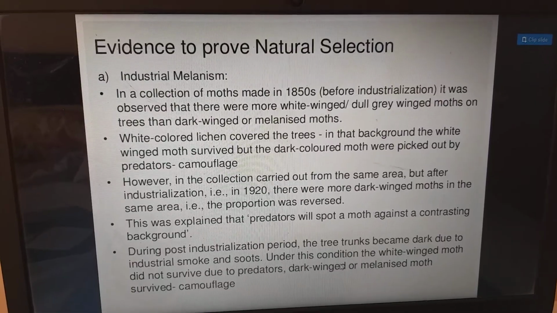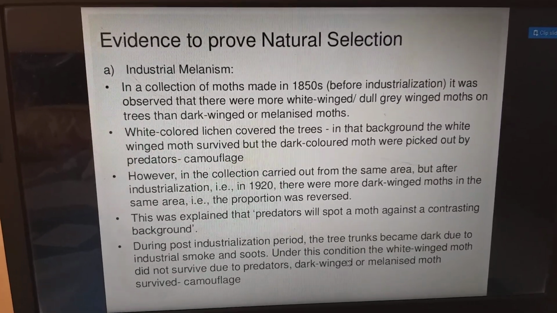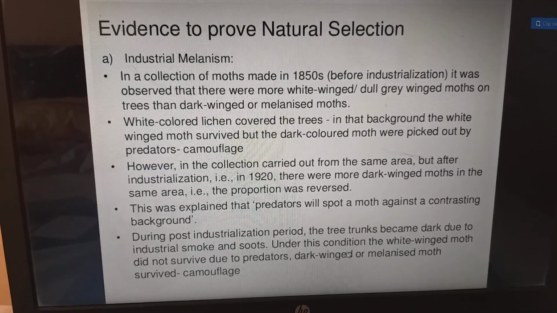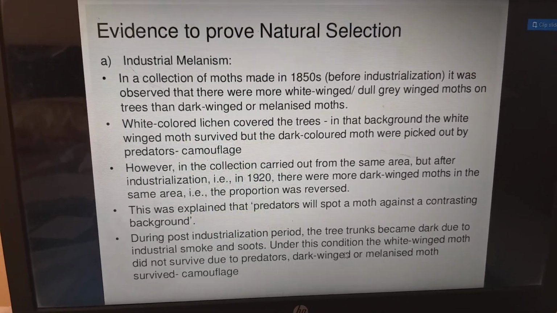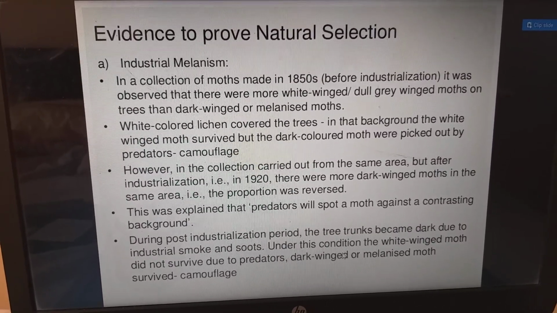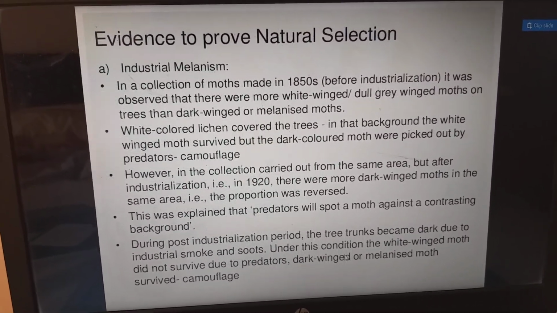So during the post-industrialization period, the tree trunks became dark due to industrial smoke and soot. Under this condition, the white-winged moths do not survive due to predators. So the dark-winged or melanized moths survive. This we call camouflage.